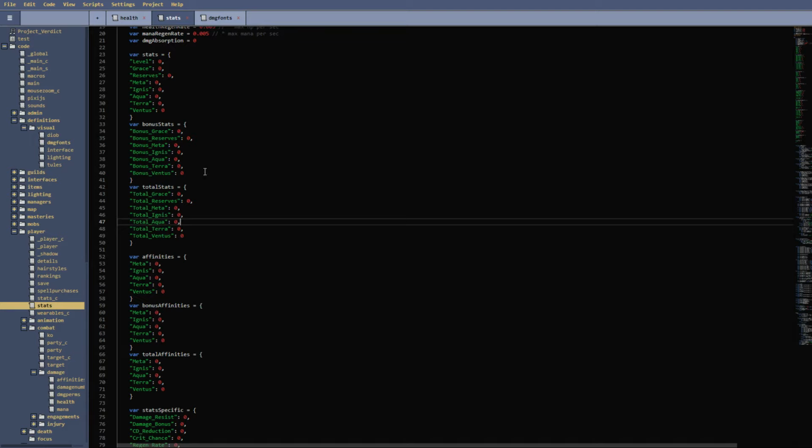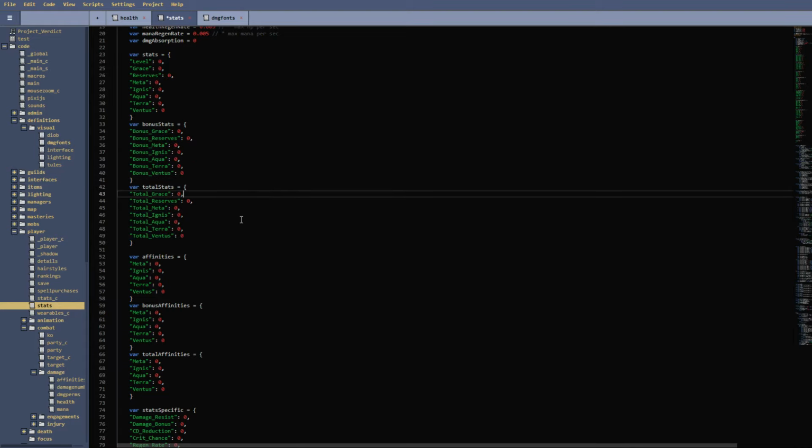So bonus stats, I could say add 5 to Aqua here, bonus Aqua, and then it will calculate that when I refresh stats into total stats. So it'll add it to your base stat without actually modifying your base stat, which is critical for not modifying base stats when you get, say, a buff or something like that. So you have 3 different objects.